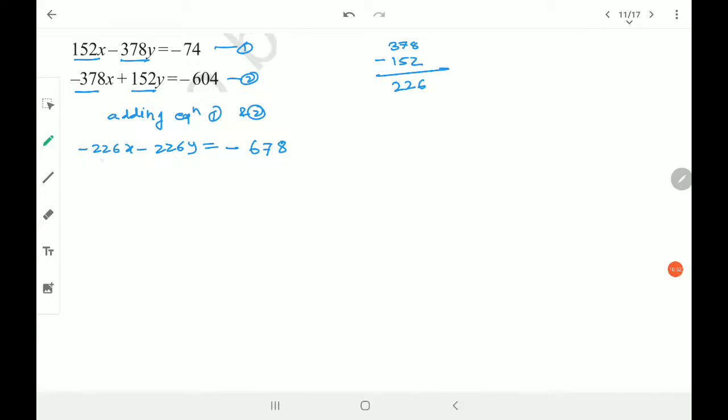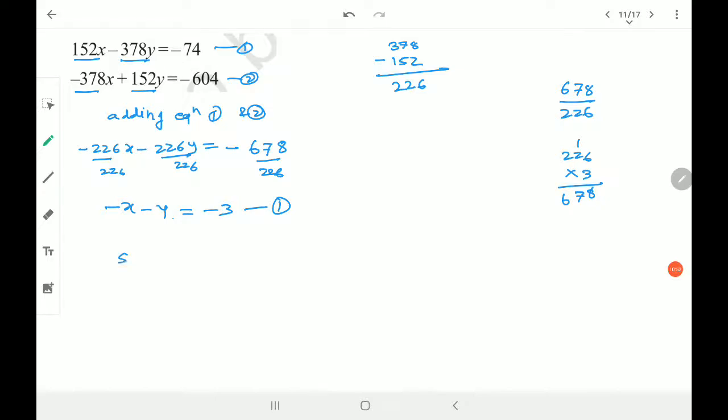Now I don't know whether this number and this number are divisible or not, but normally it would be. So what you can do is 678 divided by 226. I can directly do 226 into 3 is 678, so dividing by 226, I get minus x minus y is equal to minus 3. I can keep it as it is as equation number 1, or I can multiply by minus sign and change the sign as well. I would prefer to directly keep it as it is.